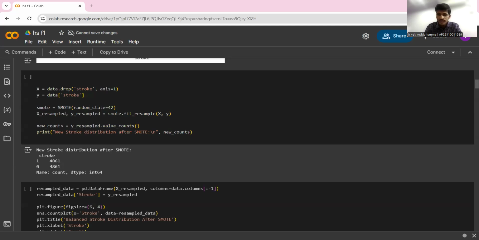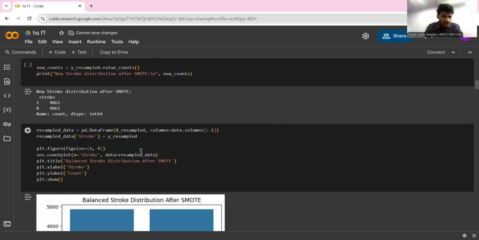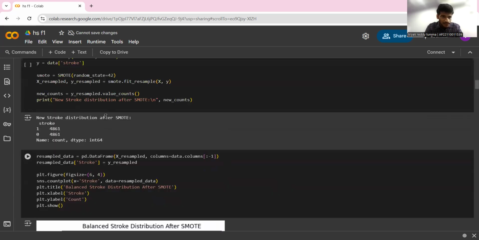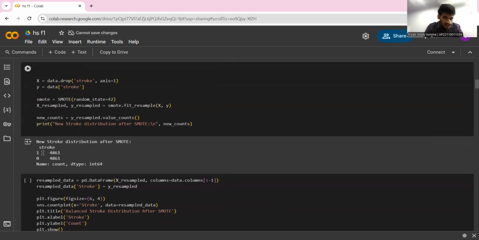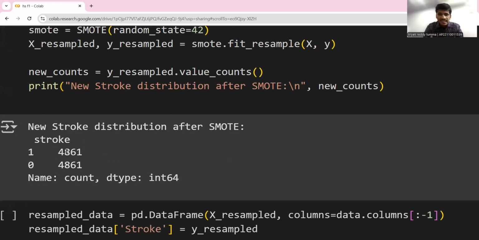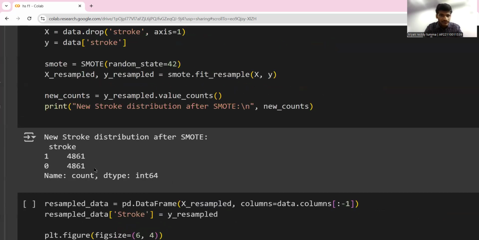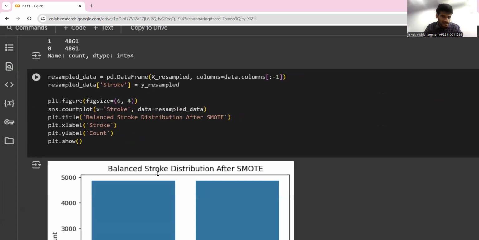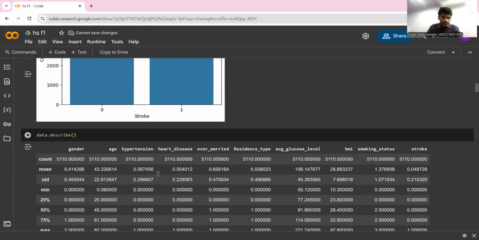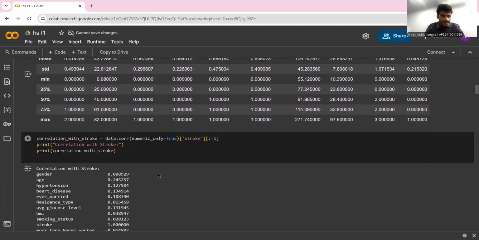For each minority class, SMOTE will find the k nearest neighbors within the same class. It will generate some auxiliary data points within the specified range of the data set, and it will balance out the minority class with the majority class. As you can see over here, after balancing, the number of yes and the number of no are equal. So we've balanced the data set, and similar is the graphical representation. And this is all about the data set exclusion.